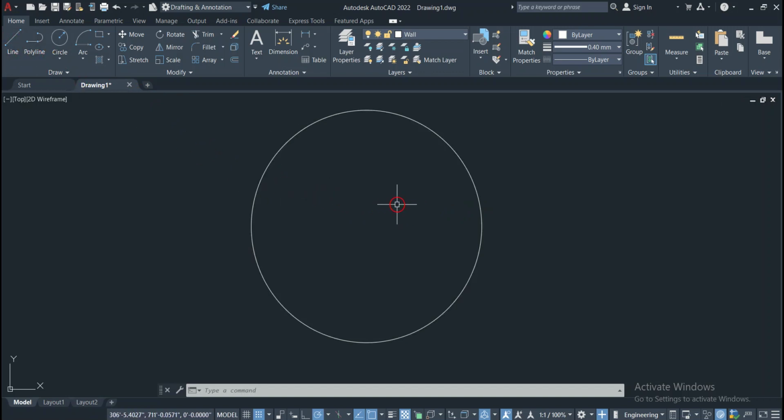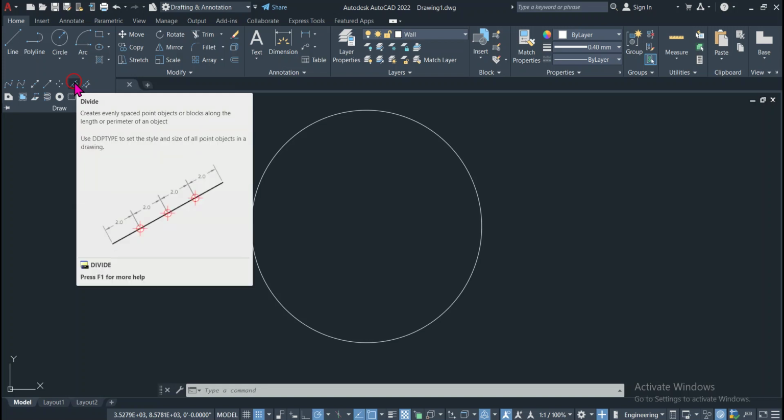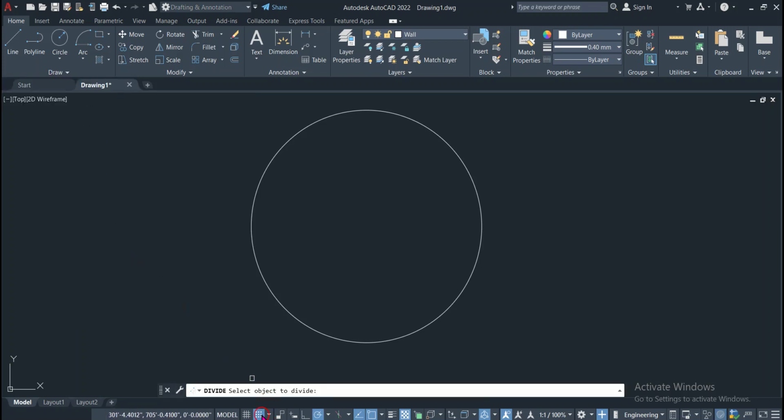Now we have to divide this circle into, let's suppose, 6 equal parts. So we will first click on this drop down button in the draw category of tools. Here you have to select this one, which is Divide. When you click on this, as you can see in the command line, it requires us to select the object that we want to divide. We want to divide this object, so we will select it.